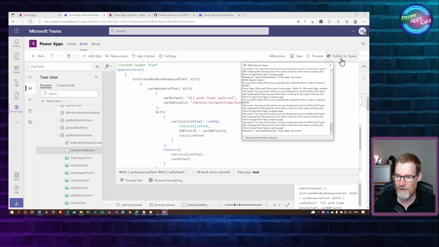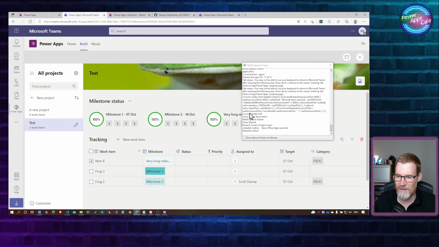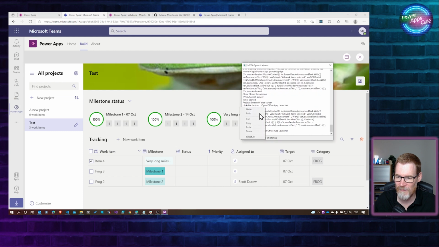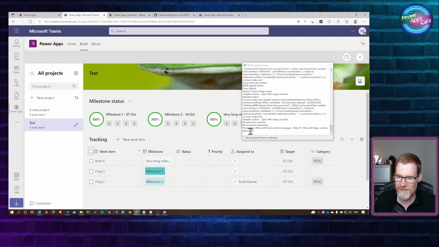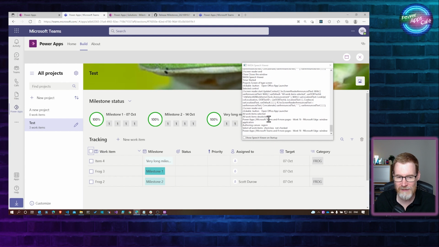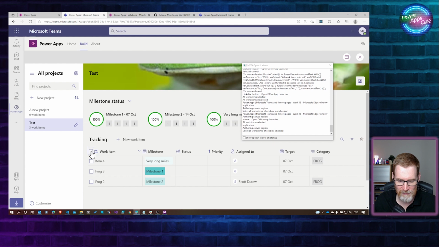So if I run this back again, what should happen here is, if I select those, all work items selected. That's quite clever. So if you find that you need something like all work items deselected, or you have some requirement for screen reader, this would be a good way of taking a lead from this example. One of the things, of course, is using tab.